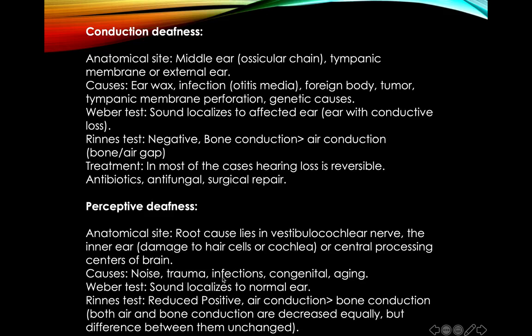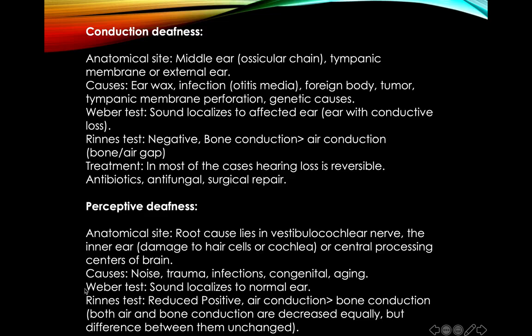Also infections, for example a middle ear infection which travels to the inner ear, or an infection rising from the inner ear. There are also congenital anomalies of the cochlea and age-related factors. All of these can lead to perceptive deafness.